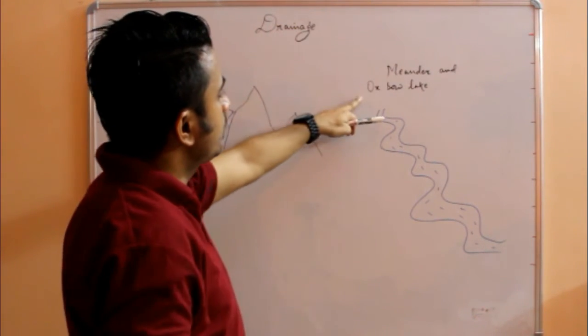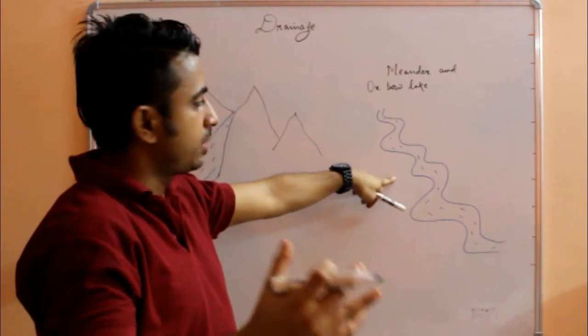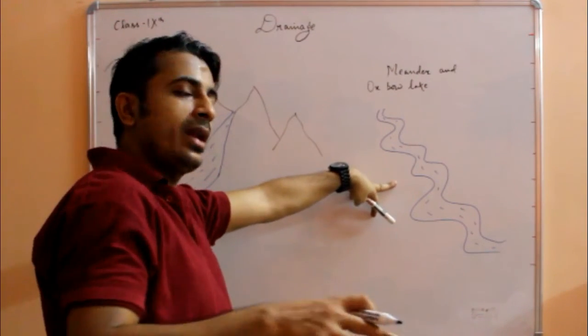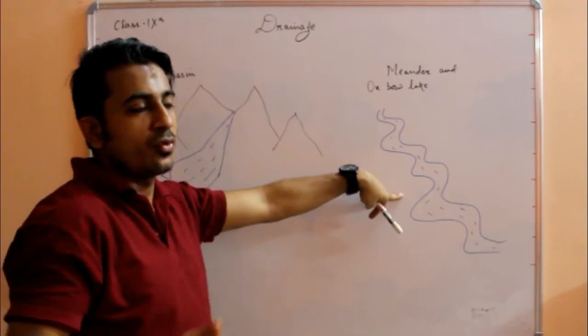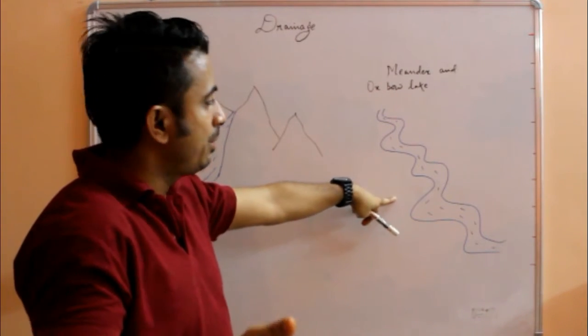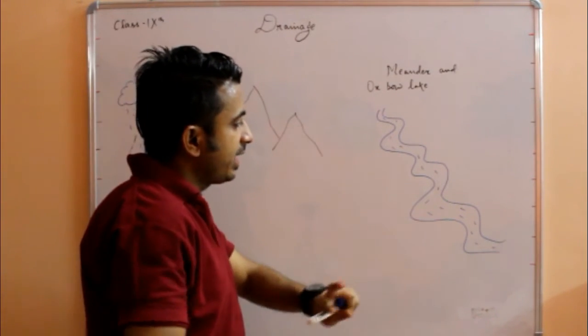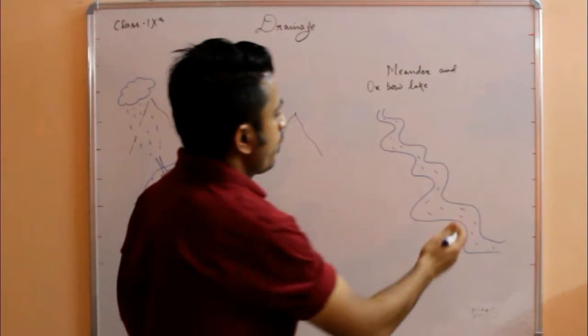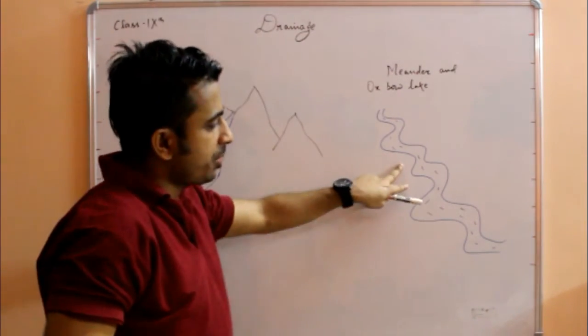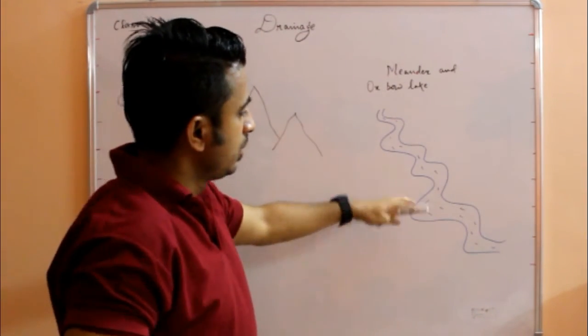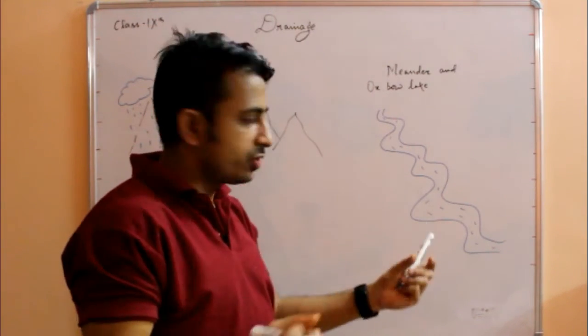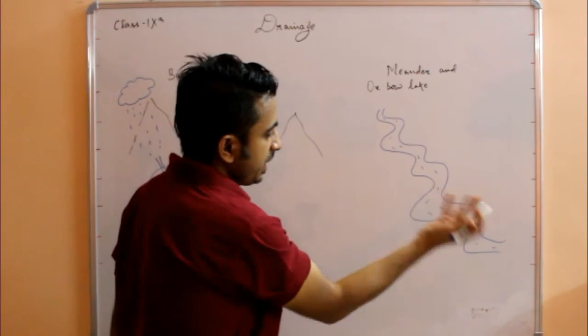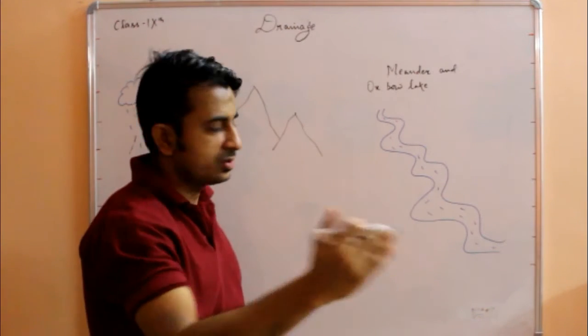So in seasonal rivers, dry patches occur. Like in non-rainfall months, in winter months from November to March or April, the river dries up. So what will happen? Suppose the discharge, or the amount of water in this river, decreases. This river will shrink, or maybe in some places the water flow will stop.